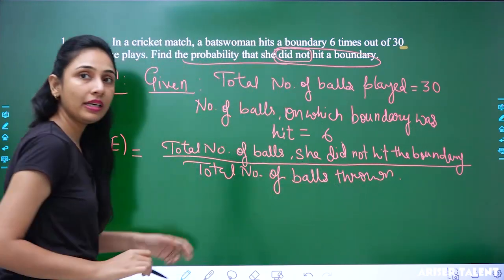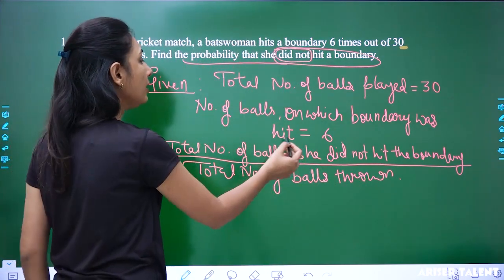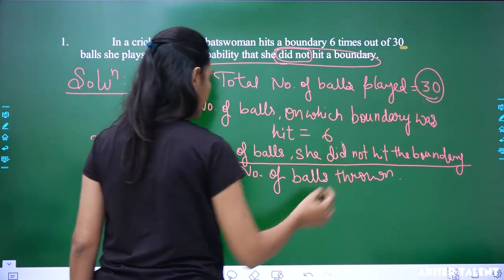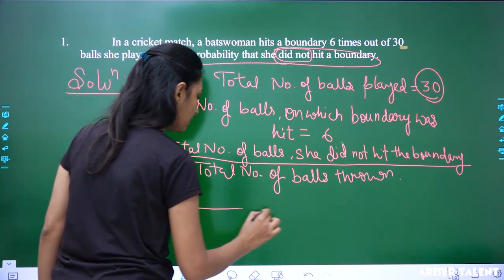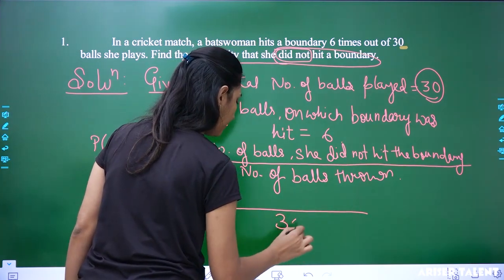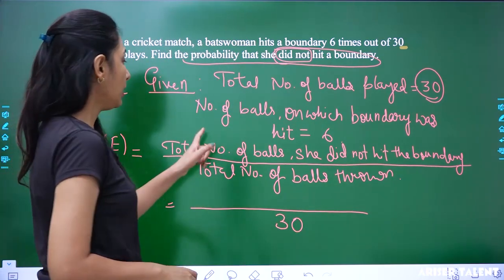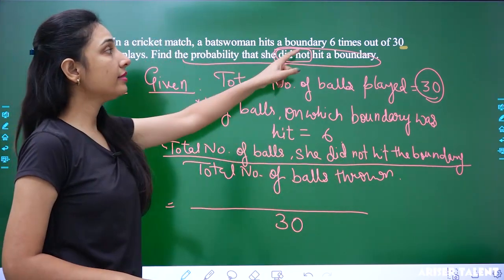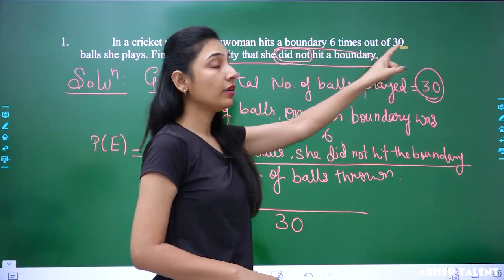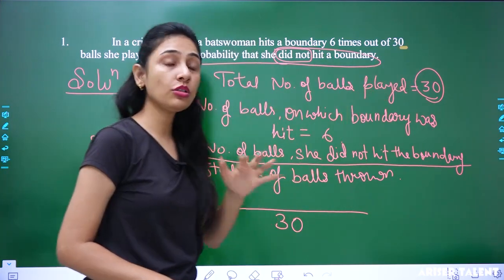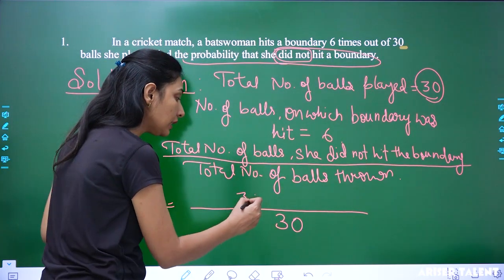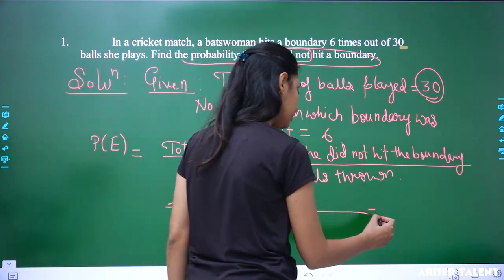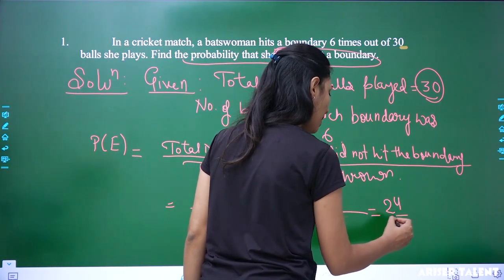Now the total number of balls thrown is simply 30, right? Now if we talk about the total number of balls she did not hit the boundary, she hit the boundary 6 times out of 30 balls. So the remaining balls will definitely be 30 minus 6, and that is going to be 24 by 30.